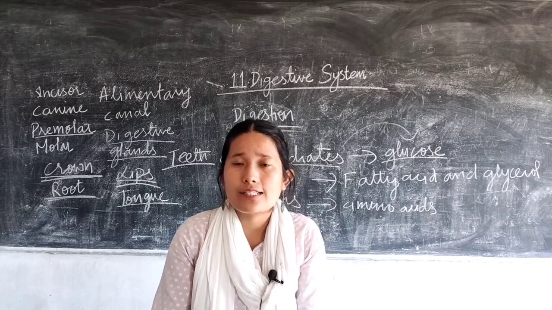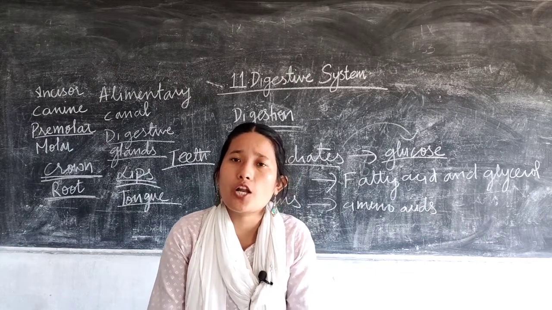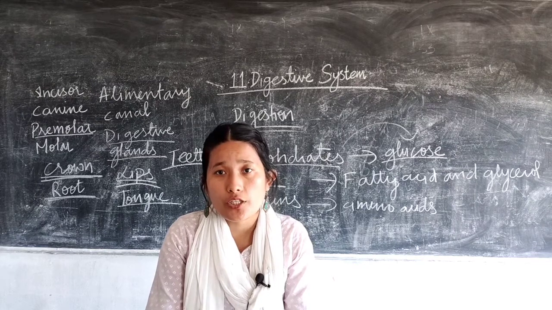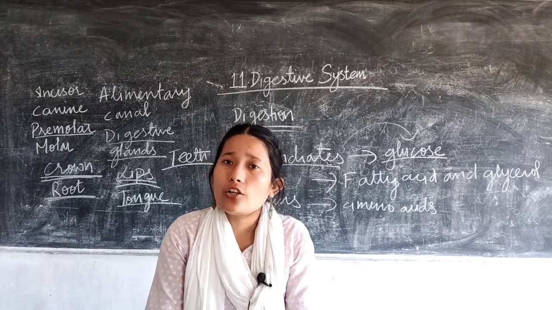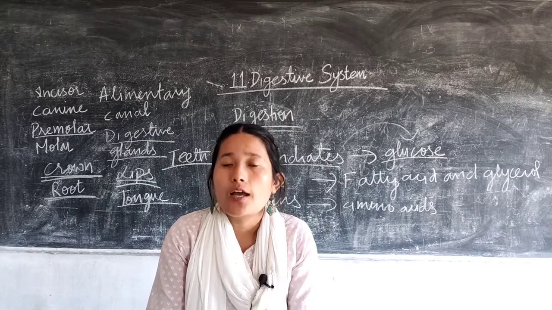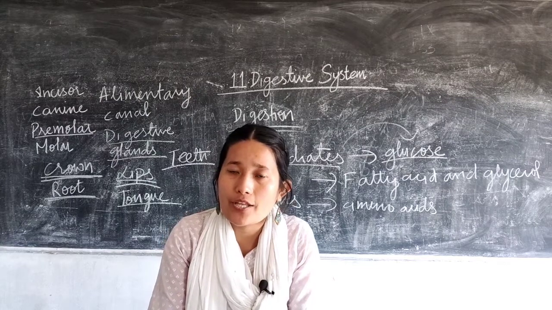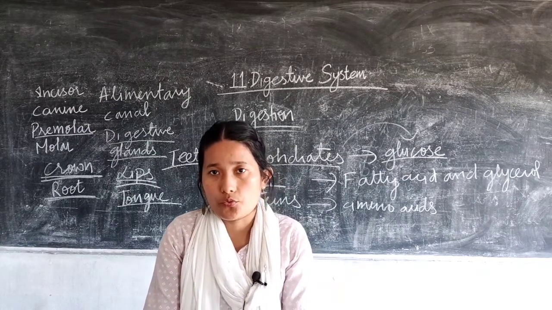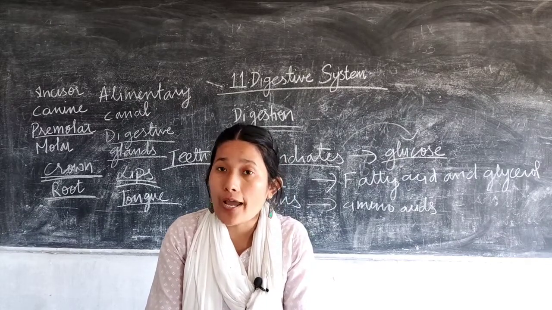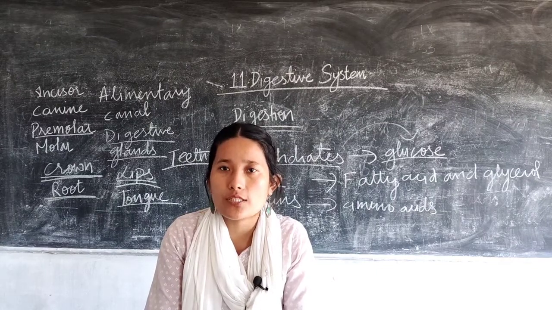In our next class we will be discussing the salivary glands. They are associated glands which are also present in the mouth and help in production of saliva, which helps in moistening the food item. Other than that, they also secrete an enzyme called salivary amylase, which helps in breaking down carbohydrates to maltose. So food digestion starts from the mouth itself; specifically, carbohydrate digestion starts from the mouth itself.